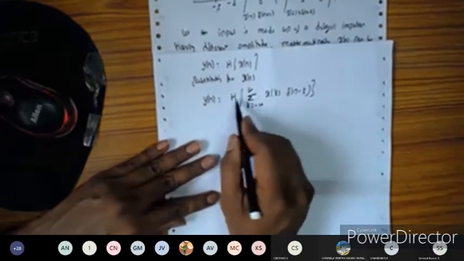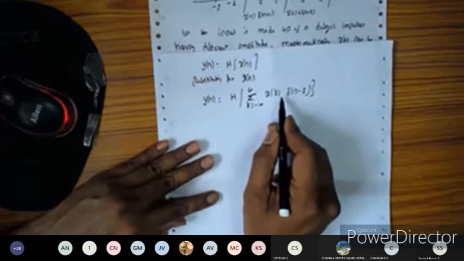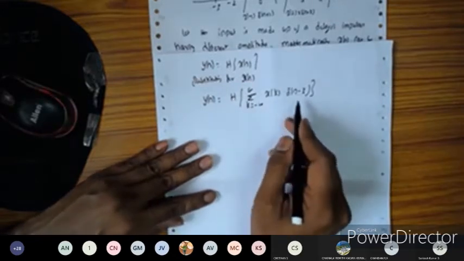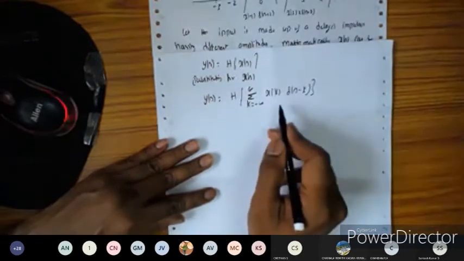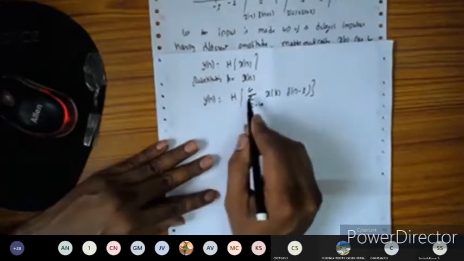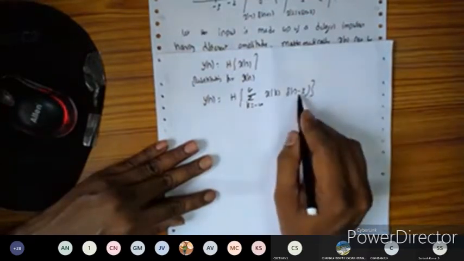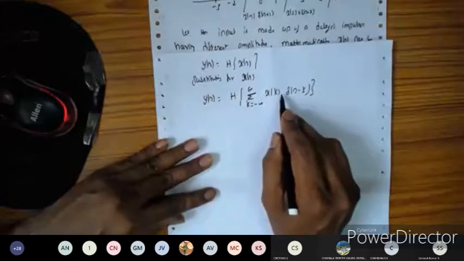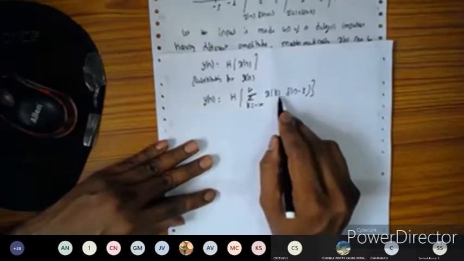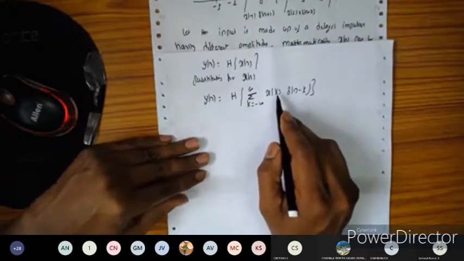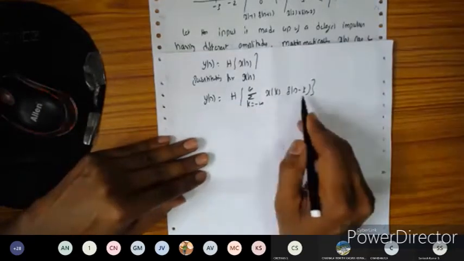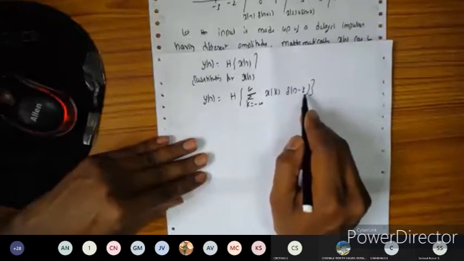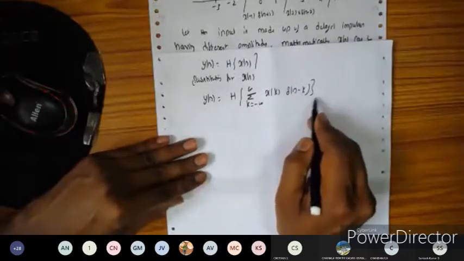Now I'm applying the system operator h. The system operates on terms which are in terms of n, because the output is y of n. Since x of k is not a function of n, we treat this x of k as a constant. And delta of n minus k has n present, so for this one we apply the properties of linearity and time invariance.